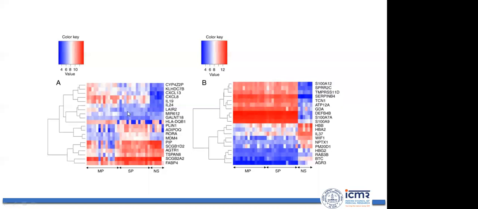But if you look here, these genes are not following the same pattern. In the normal case they are downregulated, while in the severe and mild psoriasis cases they follow a different pattern. In this case also you can follow these genes, for example S100A12. This gene is upregulated in mild and severe psoriasis, while it is downregulated in normal skin.